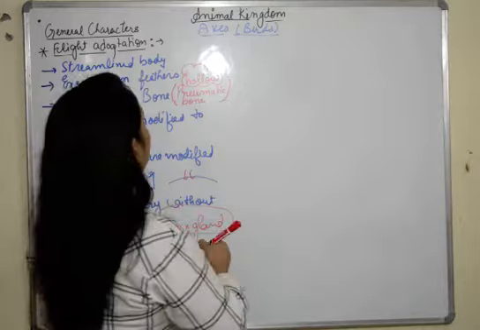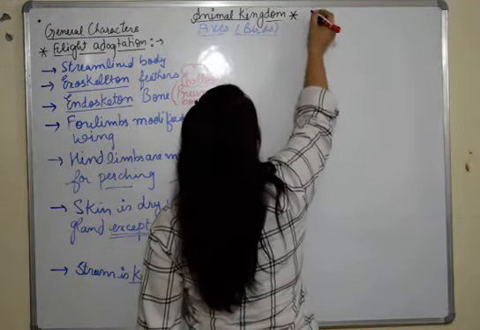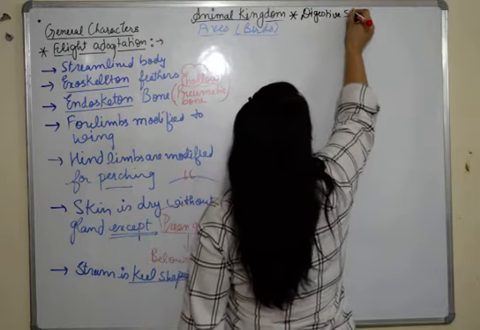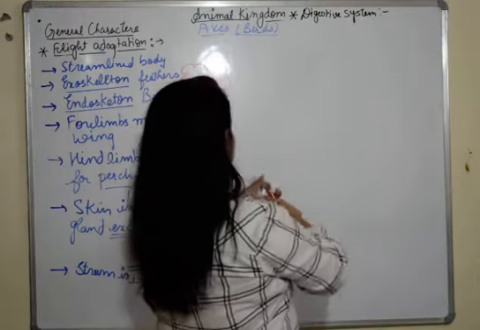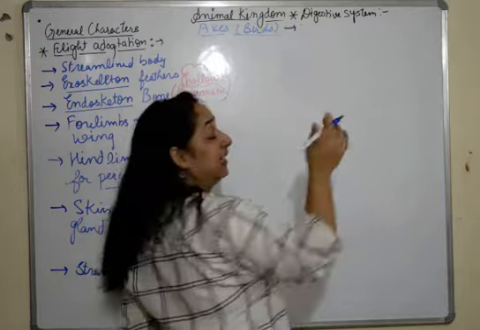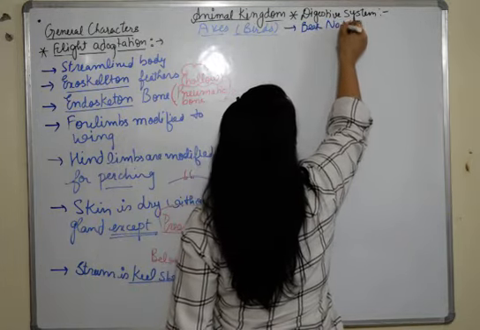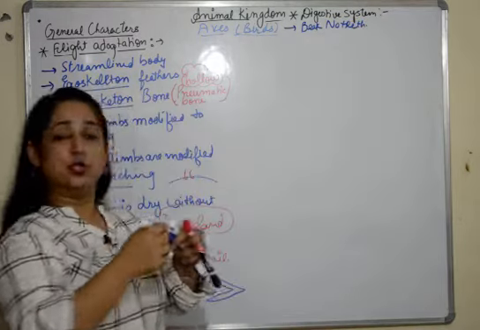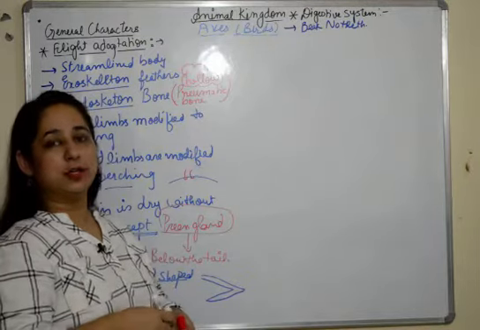Then here we'll talk about the different systems, and we'll start with the digestive system. In the digestive system, we'll discuss the type of teeth. They don't have teeth, they have a beak. No teeth are present, only a beak for picking up grains and all.